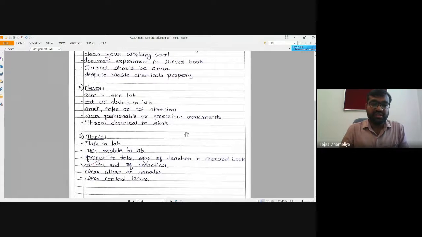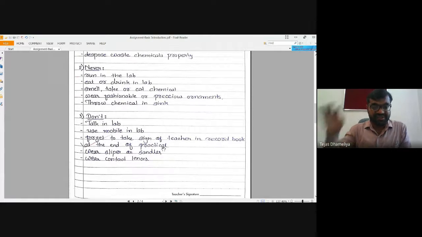Mobile use is not allowed without the permission of the teacher. Sometimes we may circulate certain notes with you, and in those conditions you may use your smartphones.